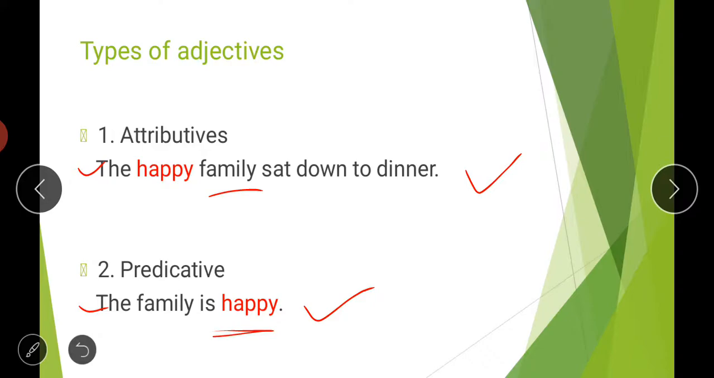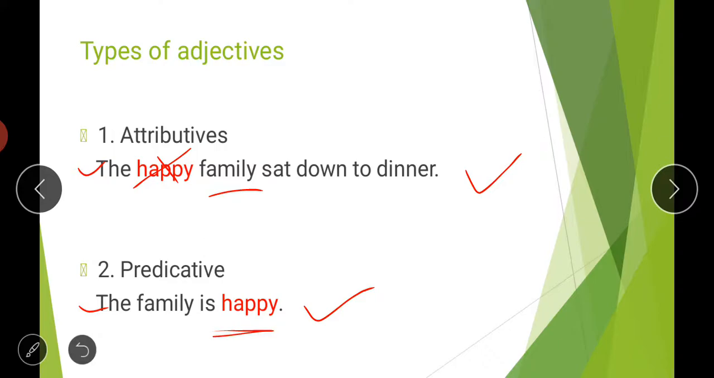In the first case the word happy was coming before the noun family, so that is why it was an attributive adjective. It was telling the quality. Even if we remove the word happy, the sentence is still meaningful: the family sat down to dinner, there is no problem if we remove this word. But in the second case, the family is happy, if we remove the word happy, then it has no meaning. So predicative adjectives are those which complete the predicate of the sentence and make it meaningful.